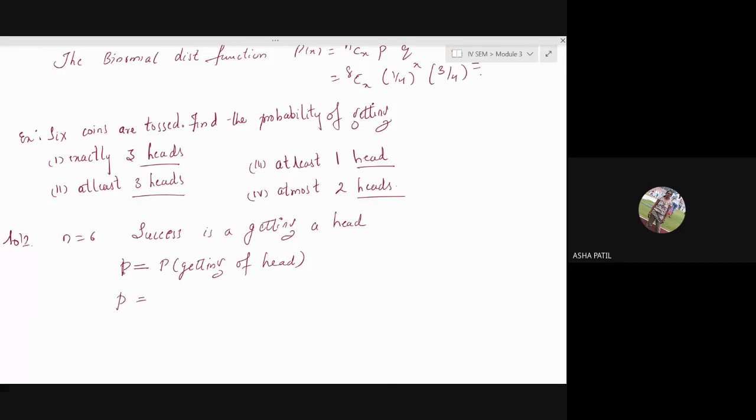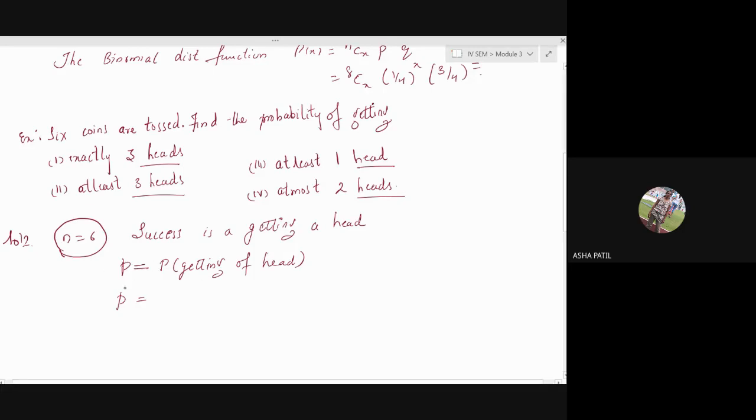What's the probability of getting a head? See, whenever you are doing these examples on binomial distribution, already you are taking that the experiment is done 6 times. That you are multiplying already, that will be considered in your function. So don't take the number of trials.